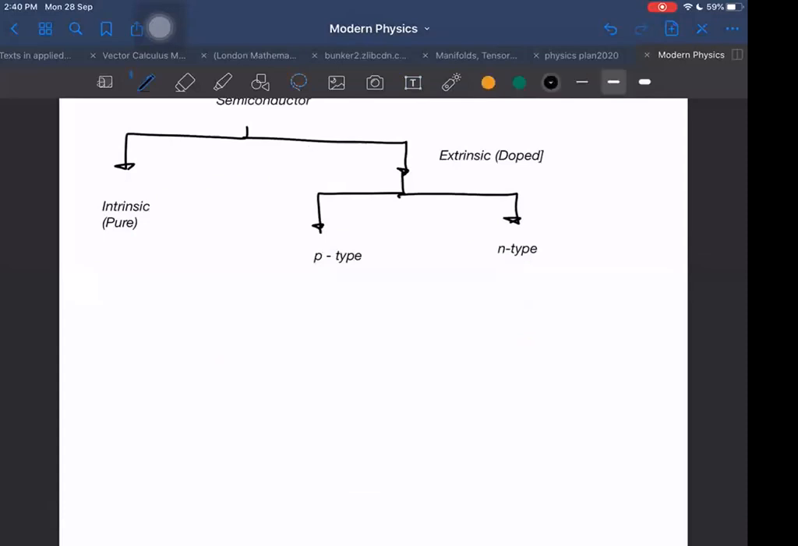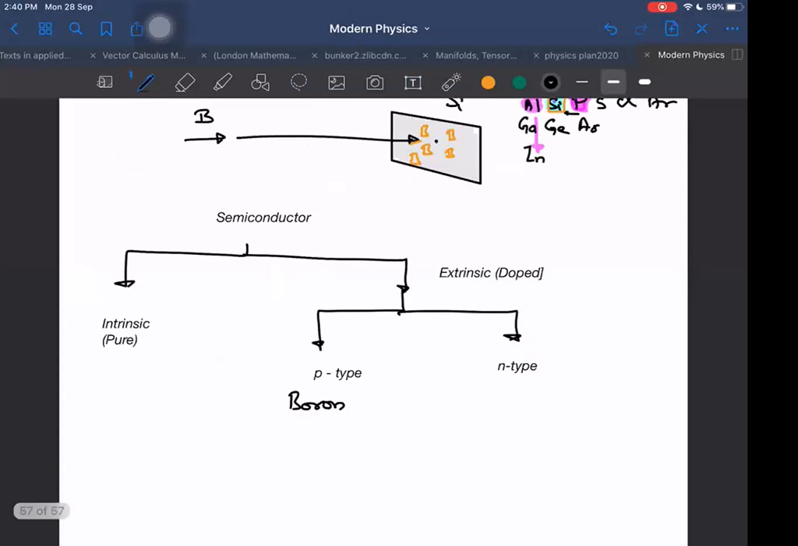So, P type again, repeat. Adding boron will make the structure P type, and P type means holes will be available for conduction. Holes will be available for conduction. Conduction mainly by holes.